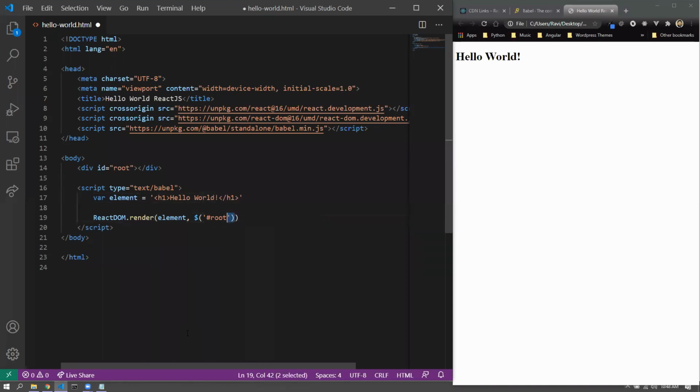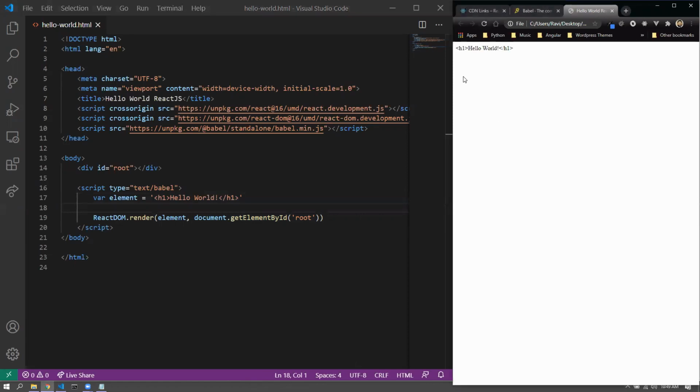But that's a jQuery syntax, so you'd also need jQuery to be imported. Anything that gives you the reference to that element will be fine, but this is a jQuery syntax, so jQuery is expected to be here. Otherwise, this would not work. All right, and the missing quotes, so I added the quotes. Now let's see what happens.